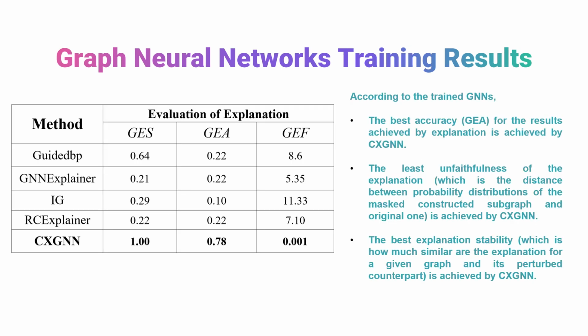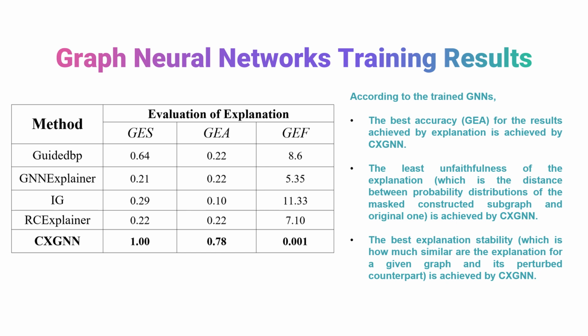In this slide, we can see the results for graph neural network explanation. In the first column, you can see that SEEX-GENER outperformed the other baselines, meaning the best explanation is stability, GES, which means how similar the explanations are for a given graph and its perturbed counterpart.